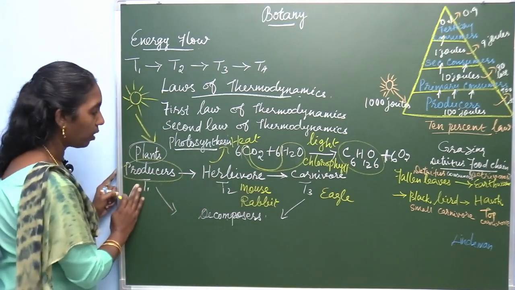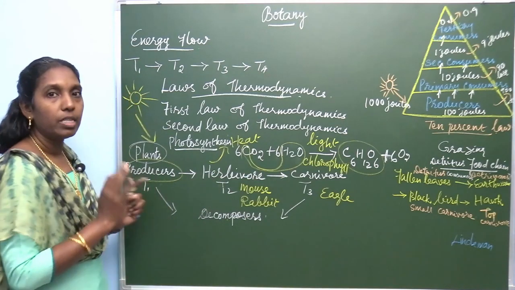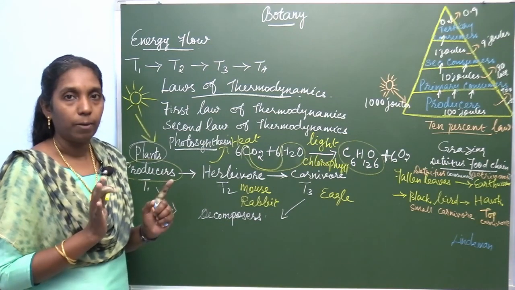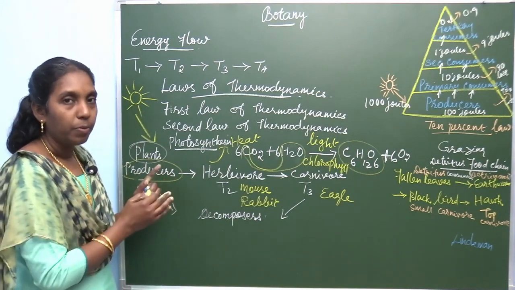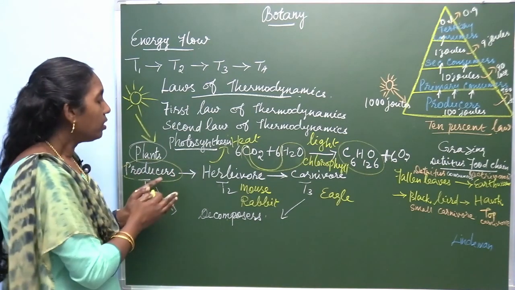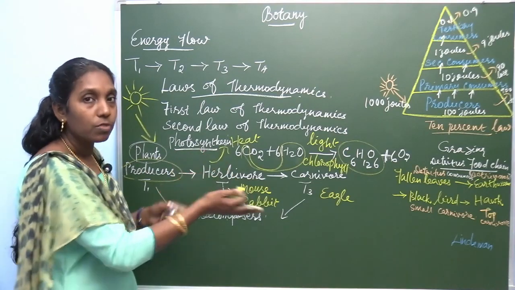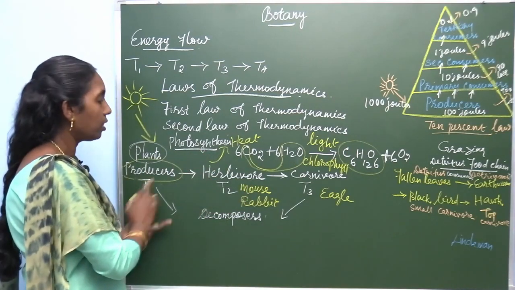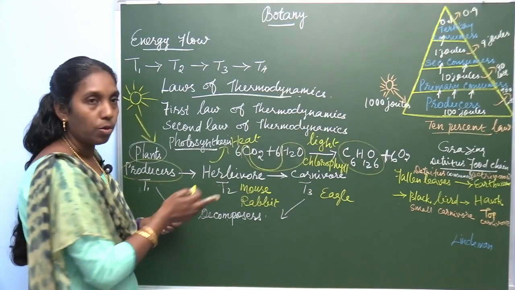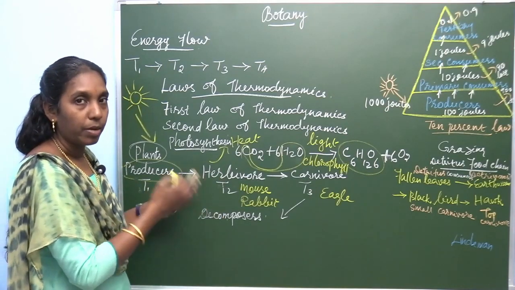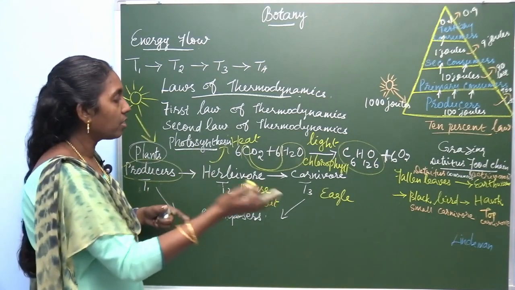Producers are trophic level 1. First, green plants are the producers, which transfer the energy from producer to herbivore consumers: primary consumer, secondary consumer and tertiary consumers.